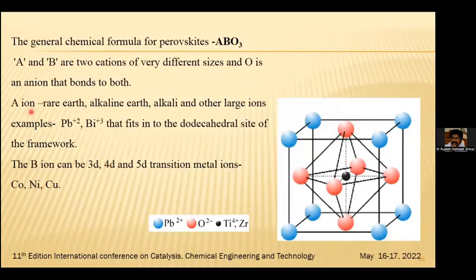The A stands for the cations, those that are rare earth, alkaline earth, alkali, and large cations, for example Pb+2, Bi+3, that fit the dodecahedral size of the framework. The B ions are 3d, 4d, or 5d transition metal elements like cobalt, nickel, copper, and O stands for oxygen. So this kind of structure we are able to get, ABO3.